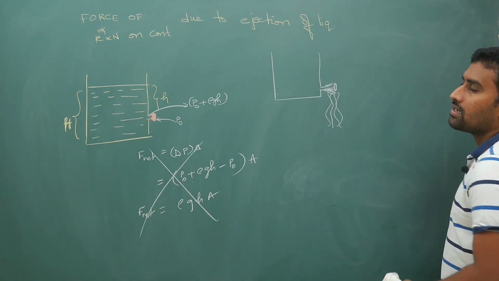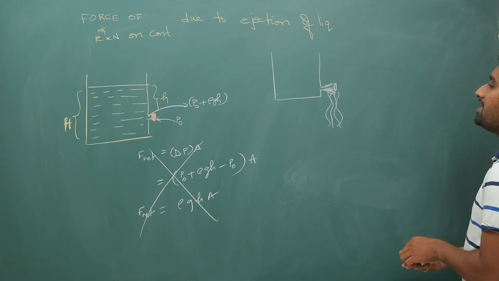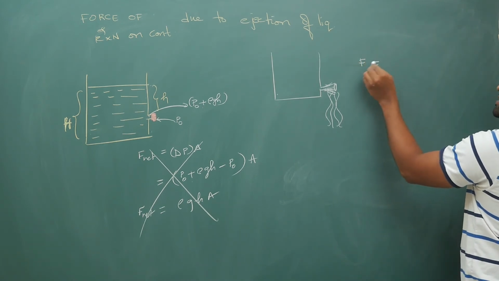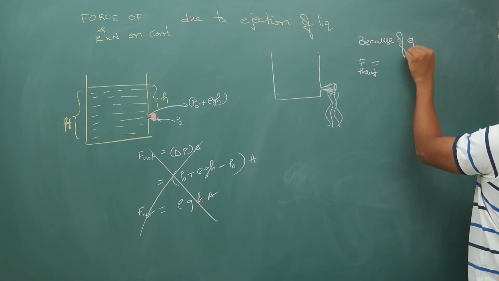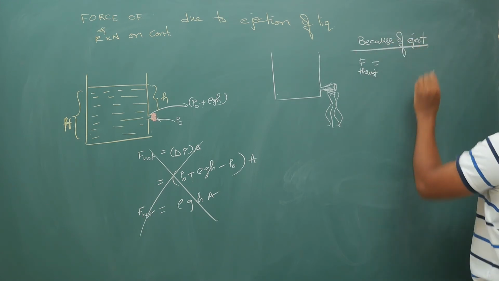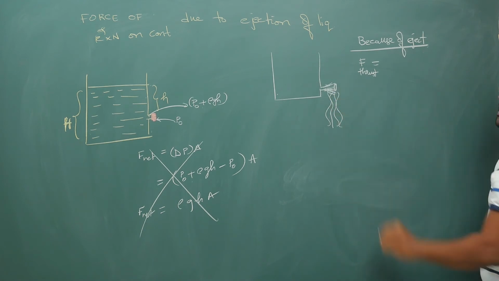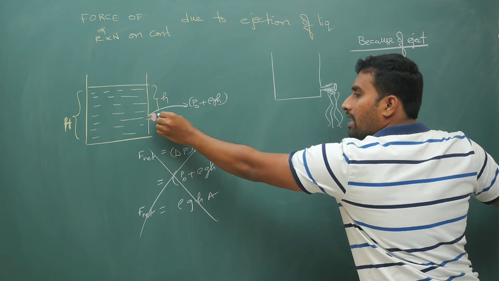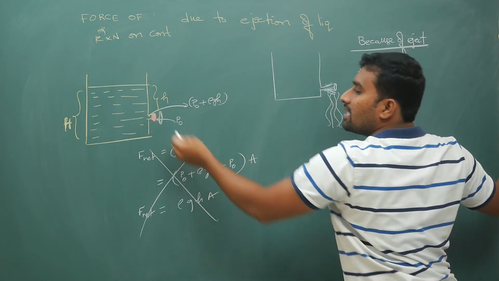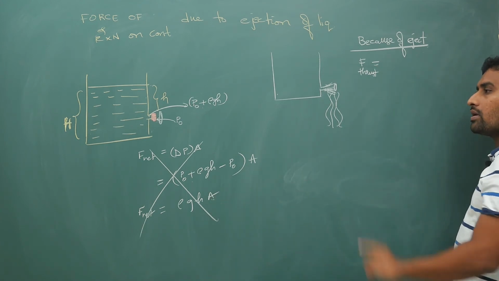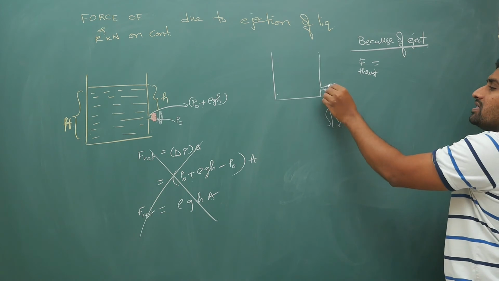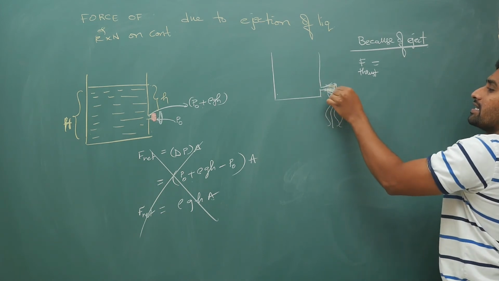If you look at the variable mass idea, your thrust because of ejection of liquid, the thrust force that you have. I am not asking on this cap. This cap I have removed and placed a little away. I have shifted it from that position. On the cap, if it is asked, this is your answer. Slightly I have displaced it, because of which the water jet will eventually start striking it.